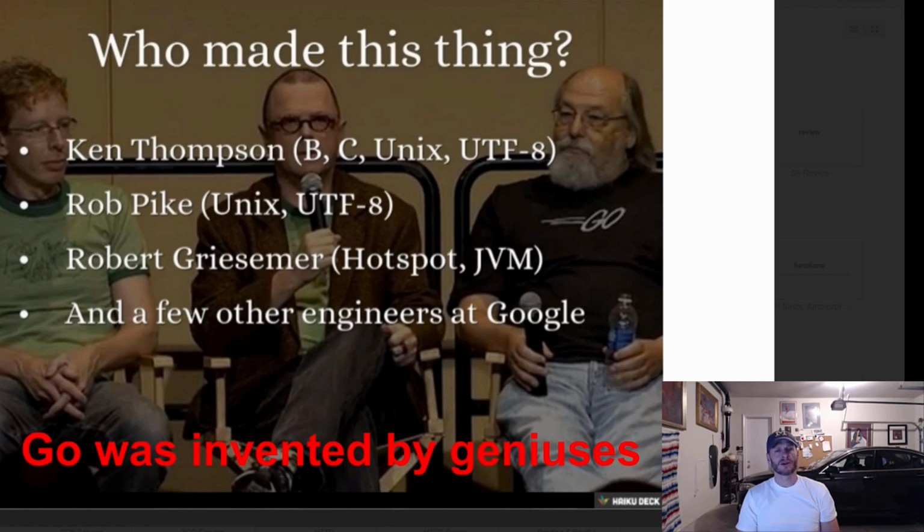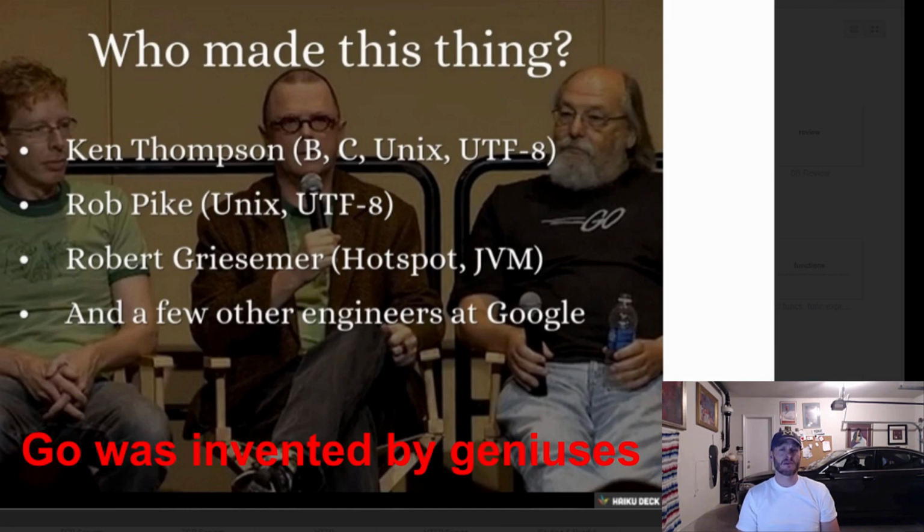Go was created at Google, and Google to me is the best software engineering firm in the world, right? They are the best, or at least one of the very best. Google hit a wall, and they weren't able to do things with all of the other languages that are out there. The other languages were leaving them disappointed, and they said, we need a new language. And the language they ended up creating was Go. So that really makes me take notice, right? One of the best software engineering firms in the world needed a new language because current languages weren't meeting its needs. So they created this language, and that language is Go. That's the first thing which really makes me take note of it.